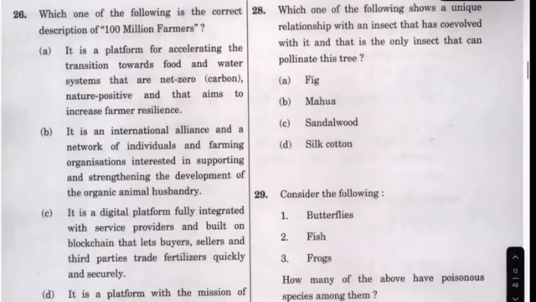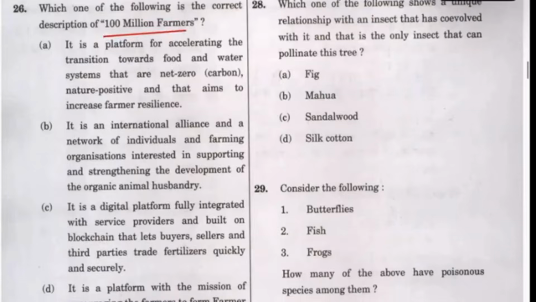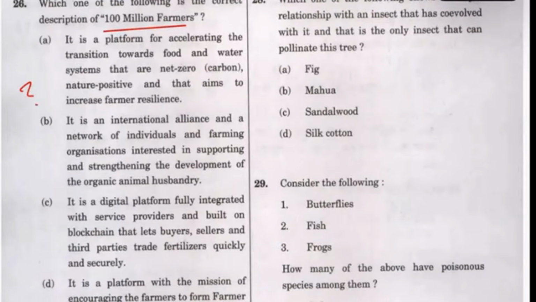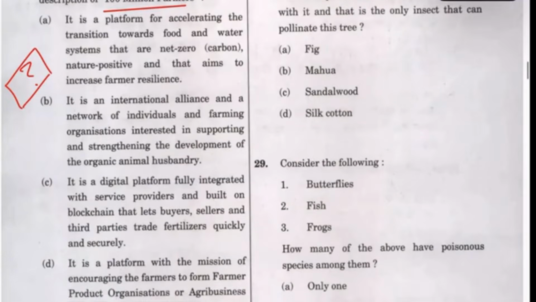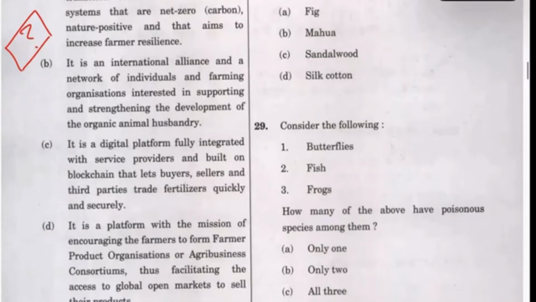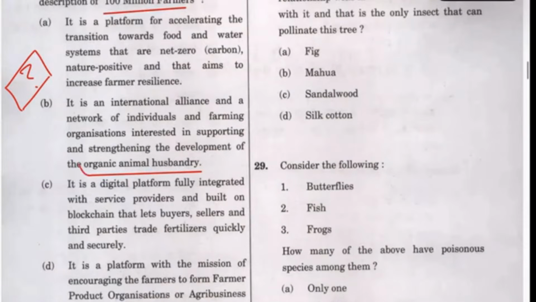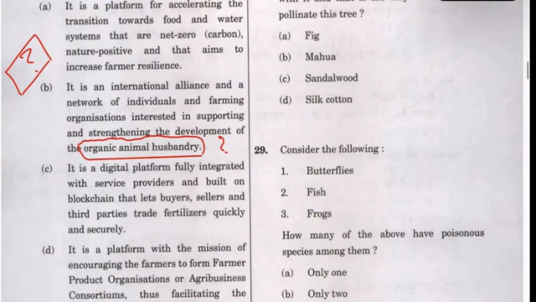Now coming back to this question on 100 million farmers, it is a platform for this. I am not sure as well. I do not know the answer, or I have not seen what this 100 million farmers is. It is a farm platform for accelerating the transition towards food and water systems that are net zero. It is an international alliance network of individuals and farming interests supporting this. So when I read a question like this, these are things which come to my mind. It is talking about farmers. Here it is talking about organic animal husbandry. So whether this can be there, I should be cautious about it. So I will have a question mark here.